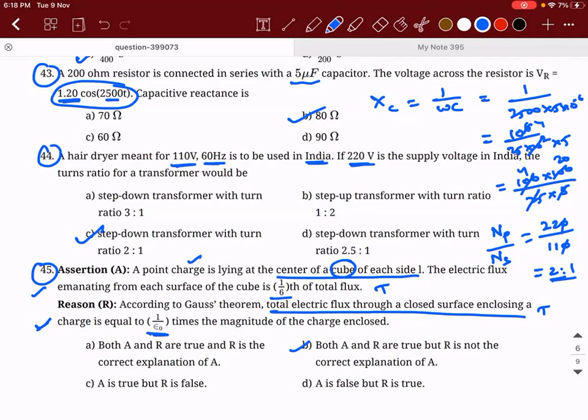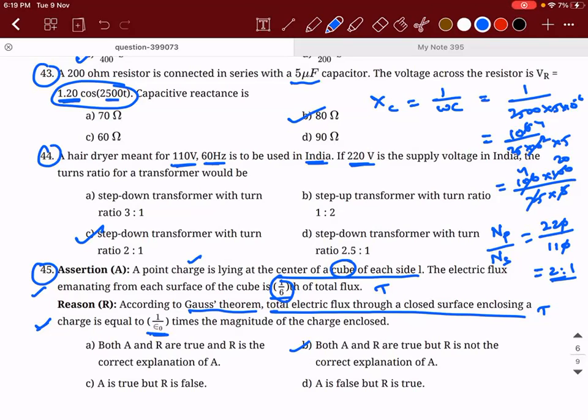This confusion will arise only for options A and B. I hope you understood. Everyone is clear with this? Yes, sir. So can we relate cube as a closed surface? See, that is a more generic thing. Cube is a closed surface. That's what Gauss law states. But here, the right reason for supporting this would have been, why are you actually getting that 1/6? Because a cube has 6 surfaces. But there are other closed surfaces which can have more than 6 surfaces also.